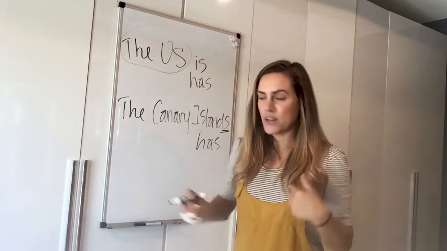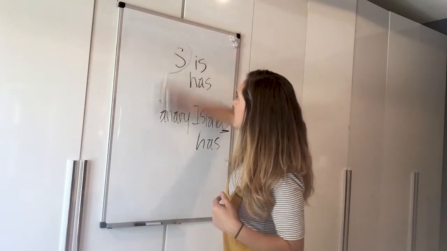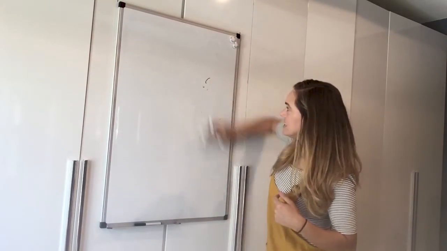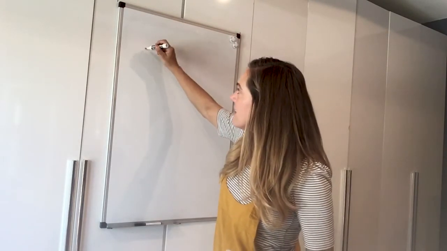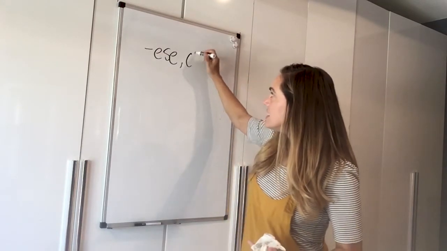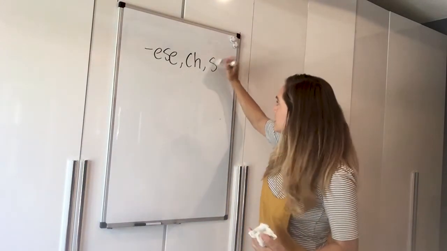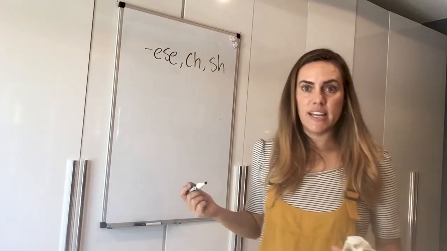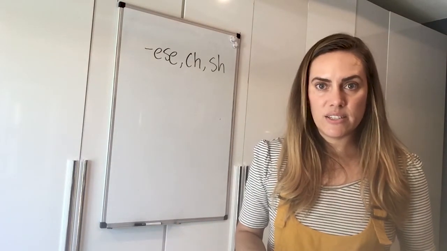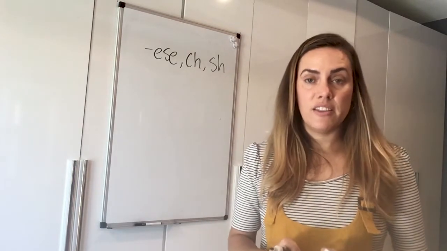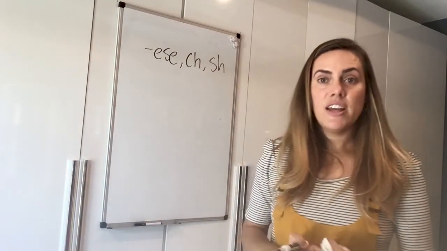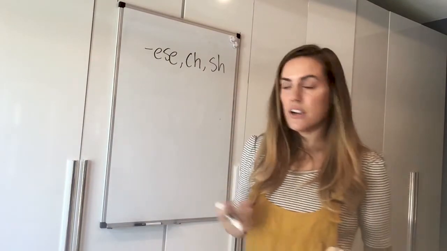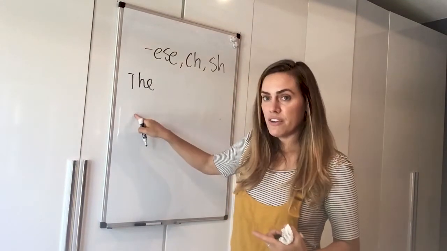Now then we can go backwards and we can find examples of something that looks singular, but that is actually plural. So we do this with nationalities sometimes. Only nationalities that end with ESE, CH, or SH. So when I say the Chinese, the Japanese, right? Or the French, the Dutch, the Spanish, right? So these, I always put the in front of them, okay?